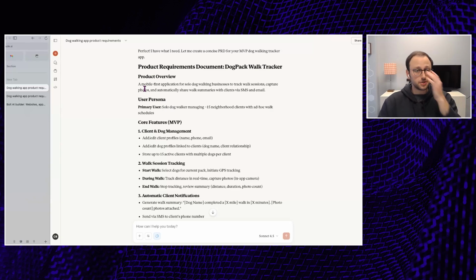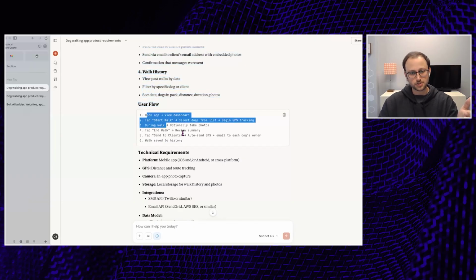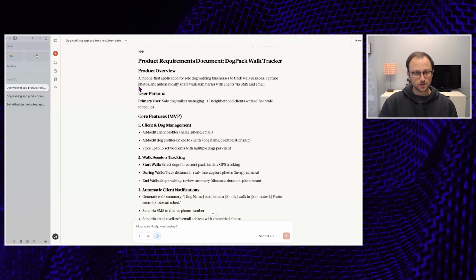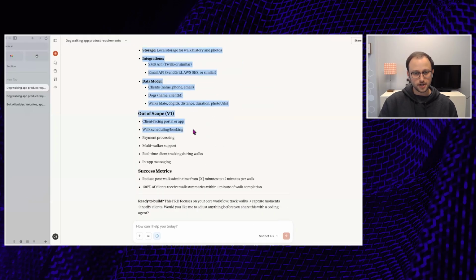But you might be explicit. I want this to be a web application. I want this to be something that runs locally on my computer. And it's inferred that we kind of need this. And it's even mapped out some user flows here, which is super helpful, right? Because I'm not thinking about really anything other than functionality. And now my product manager here can start to do some of those flows and think about some other important things here. All right. And it's even got this out of scope, which I find super useful.